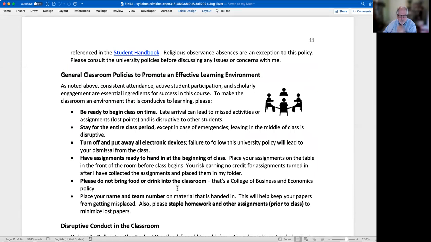Policies for the classroom. So this is again for the on-campus, in a classroom kinds of policies. They don't pertain in the same way to online students, of course. And you won't see this section actually in the online version of the syllabus. But I don't need to make a separate video for each one of these. I just want to point out that difference.